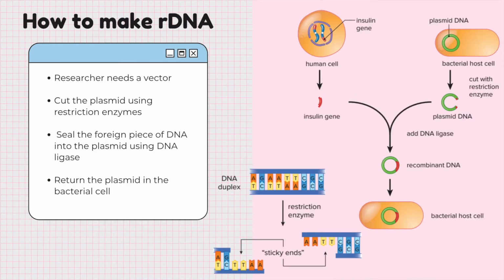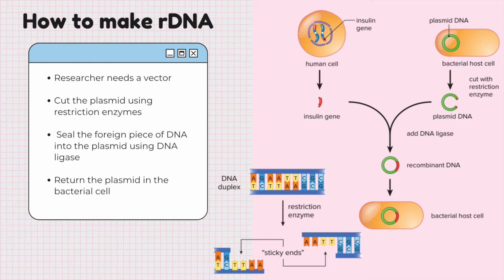To make a recombinant DNA, a researcher needs a vector. This is a piece of DNA that acts as a carrier for the foreign DNA. One common vector is a plasmid, which is a small accessory ring of DNA found in bacterial cells. The sample bacteria here is Escherichia coli, or E. coli.